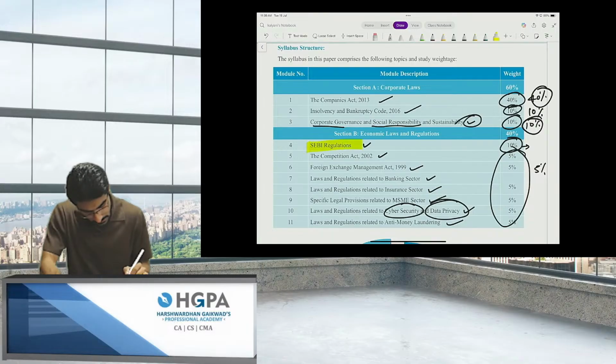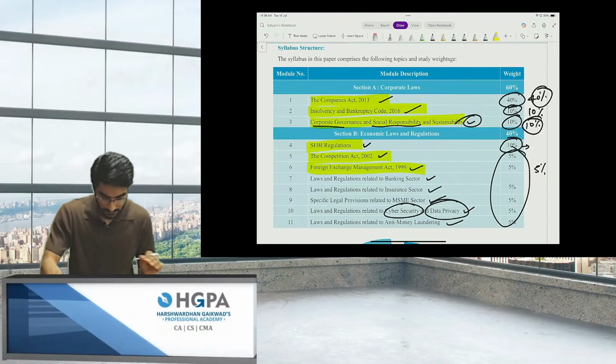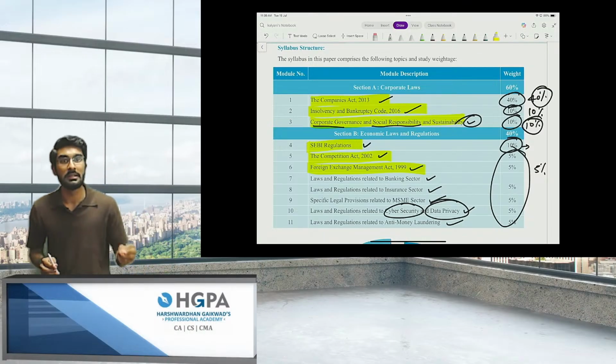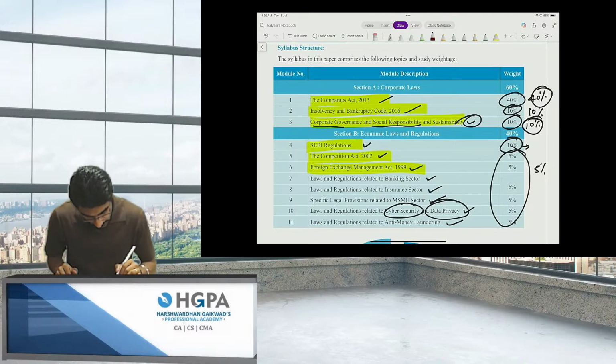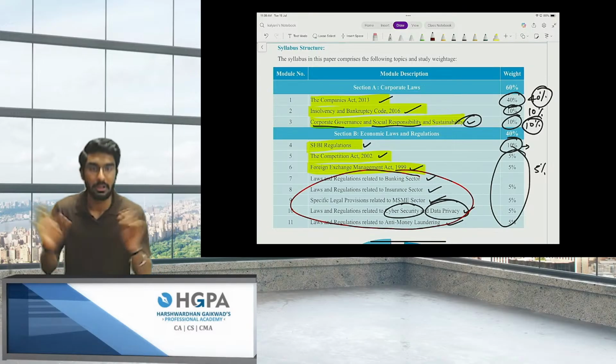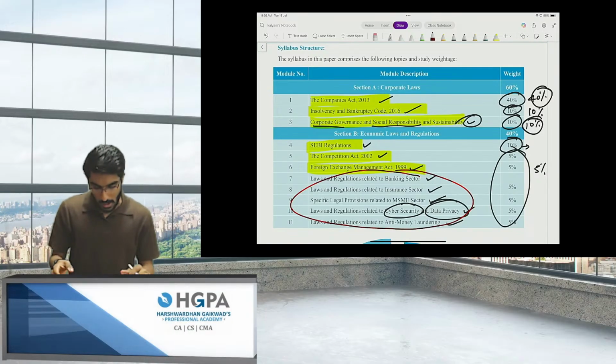Then we'll come towards the Competition Act, then FEMA laws, and then we'll talk about the Companies Act 2013, the Insolvency and Bankruptcy Code, corporate governance and social responsibility. This is the priority of chapters that we are going to study in this batch. After that, we're going to target all the small chapters. Cool, people. Now this is our syllabus.